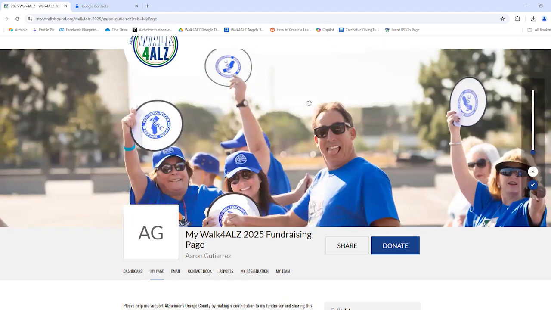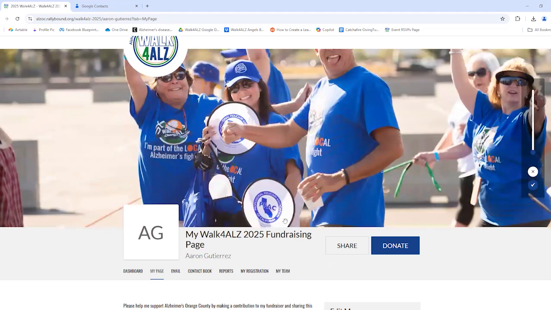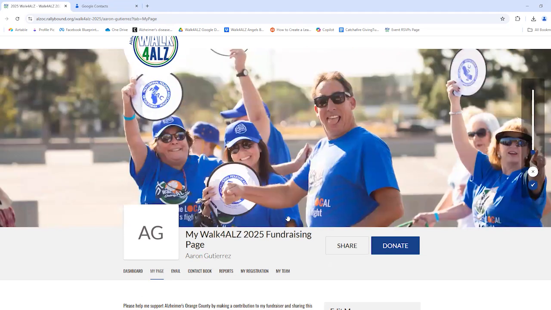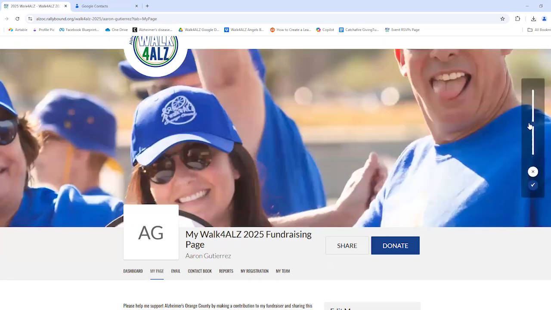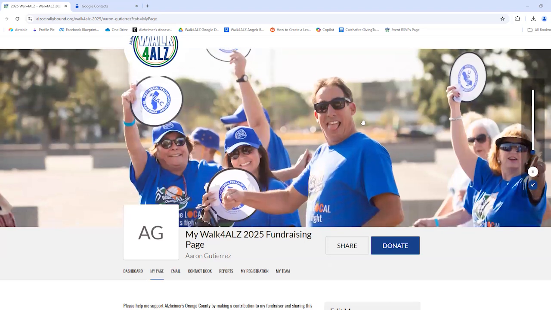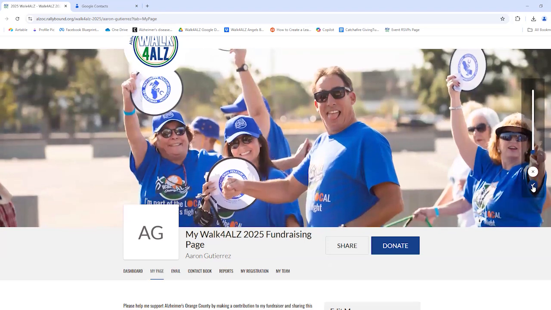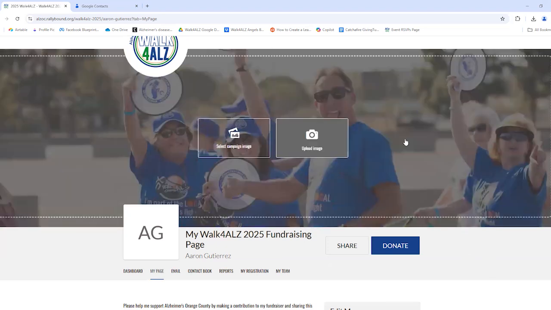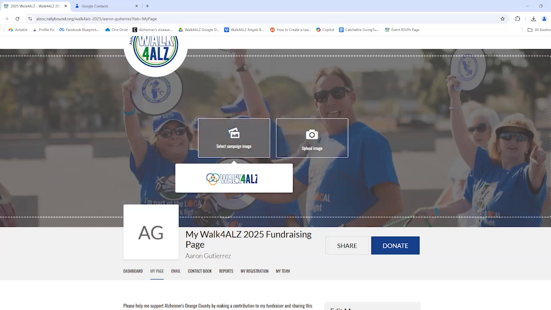So you can upload it and then adjust it as you would like. And then once you're ready, you can also zoom in or zoom out. But once you have it positioned to how you would like it to be viewed, you can just click this little check mark, and then you're all set with your new image. And again, this is something you can always come back to if you want to make changes to it, or just leave this default logo. You can do that as well.